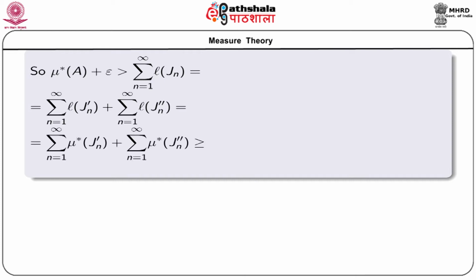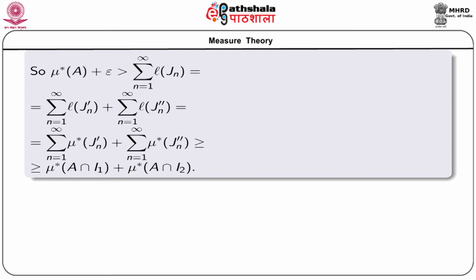This is again equal to sigma n equal to 1 to infinity mu star of Jn dash plus sigma n equal to 1 to infinity mu star of Jn double dash, as we have already proved that for intervals the Lebesgue outer measure is equal to their length, but they are greater than or equal to mu star A intersection I1 plus mu star A intersection I2.